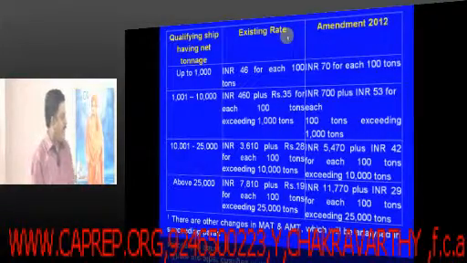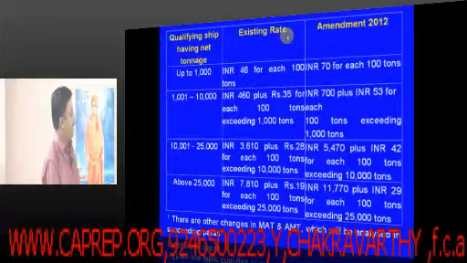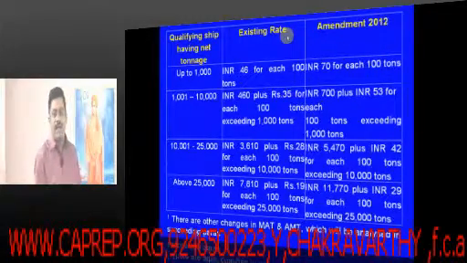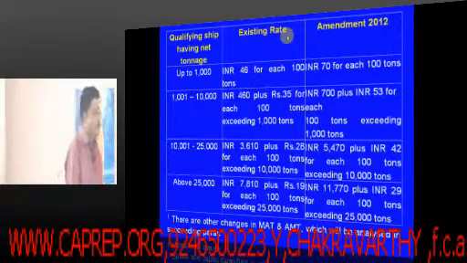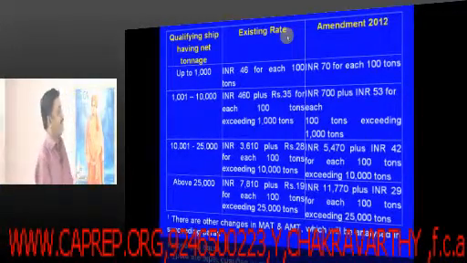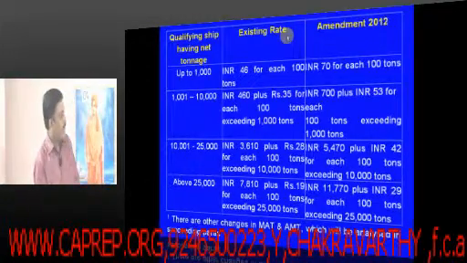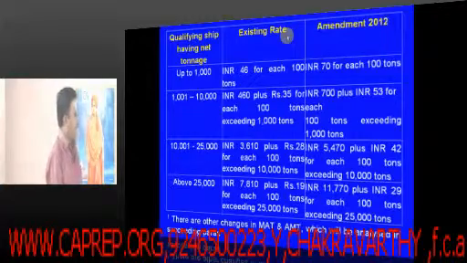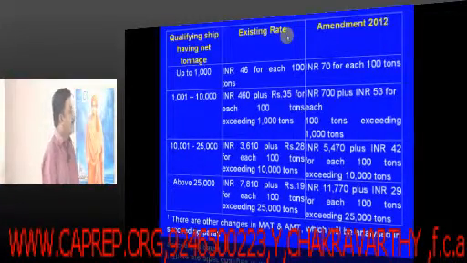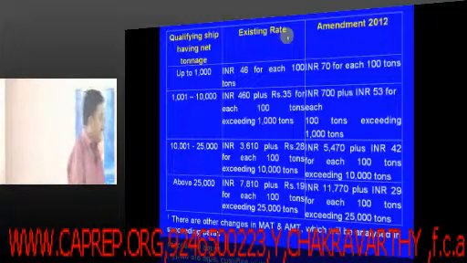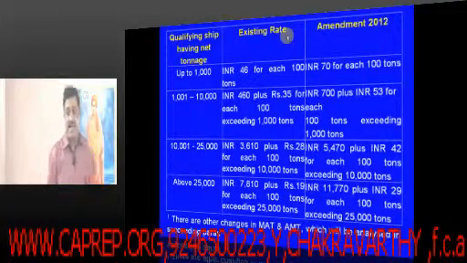Then above 25,000 tons: rupees 11,770 plus rupees 29 for each 100 tons exceeding 25,000.